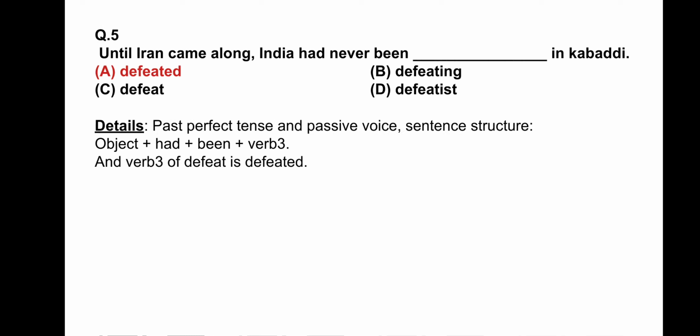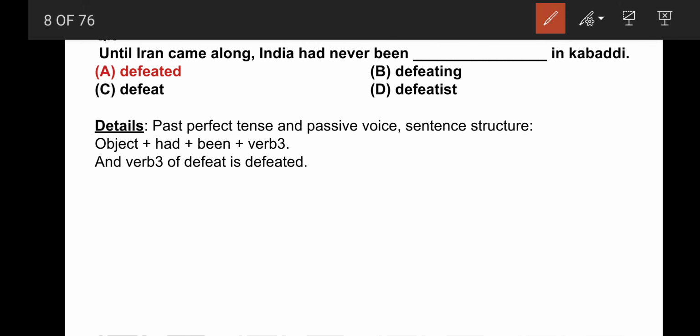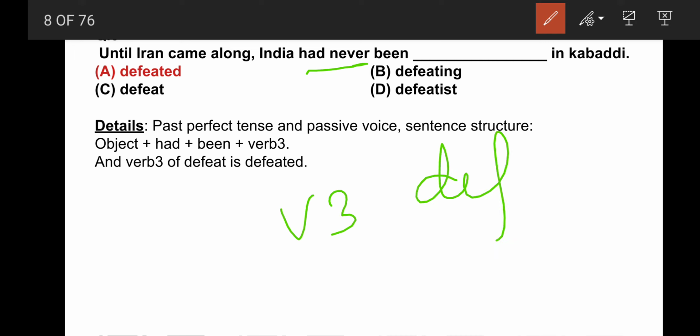Now go to the next question. Until Iran came along, India had never been dash in Kabaddi. Option A defeated, B defeating, C defeat, D defeatist. So now see, here is the word had. Whenever you find had, we should use V3. The verb is defeat, and V3 of defeat is defeated. Defeated is the answer, and the sentence is already in passive voice.